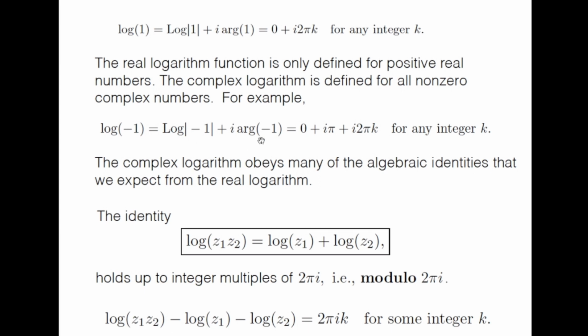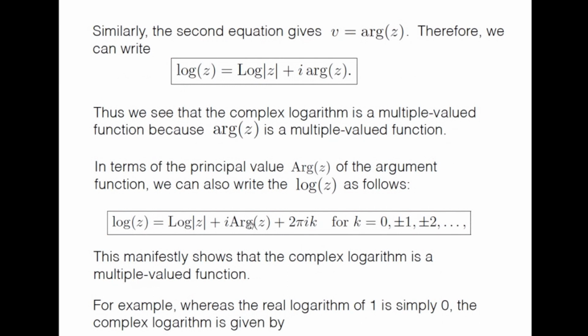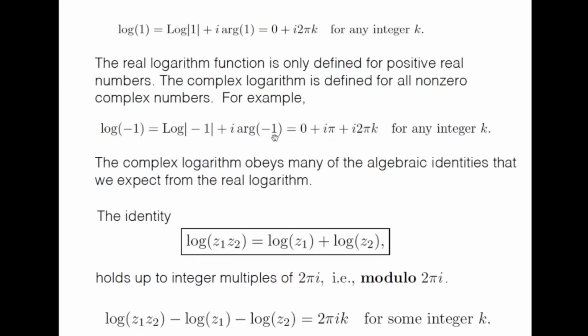Now argument of minus 1 can be written in terms of the principal value of the argument plus 2 pi k. The principal value of the argument of minus 1 is pi. So that will give me I pi plus 2 pi I k for any integer k. So you see that for complex logarithm, we can also have logarithm of minus 1.